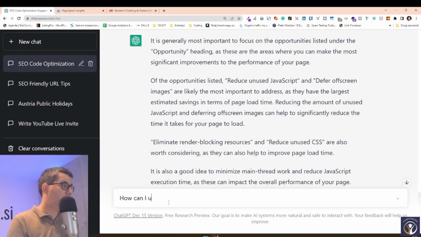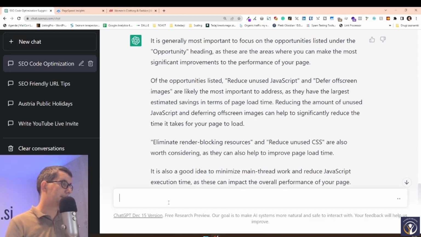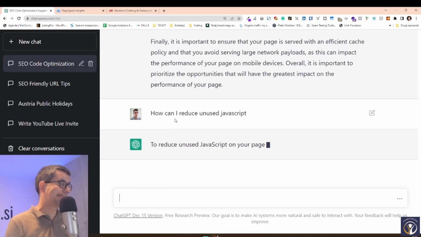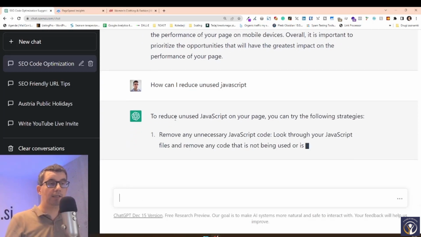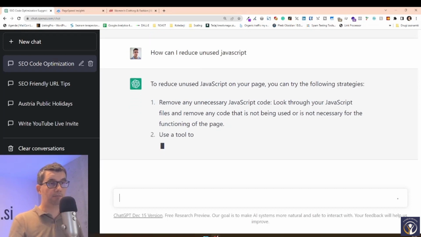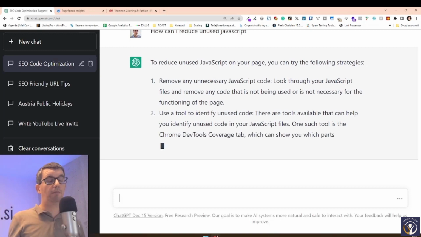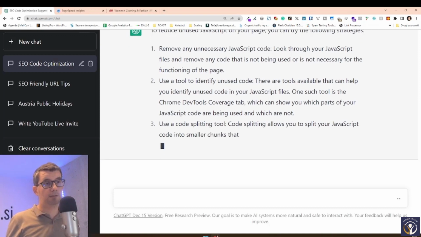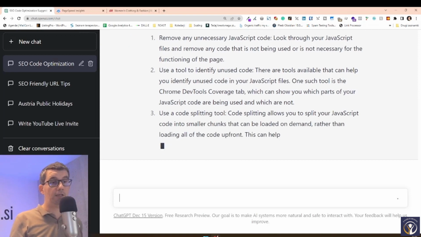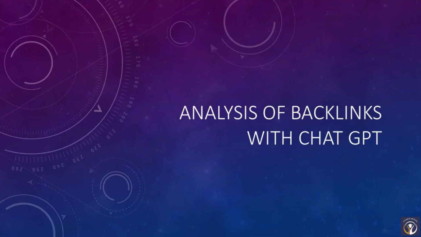How can I reduce unused JavaScript? So it analyzes the results we got from Google, and it gives you additional ideas of what those results mean. All of these together, if you do them one by one, URL by URL, you will get great ideas on what are all of the technical things that you can change for your SEO, and with that, you'll get better SEO results.